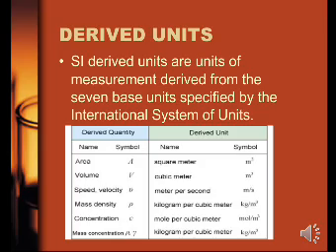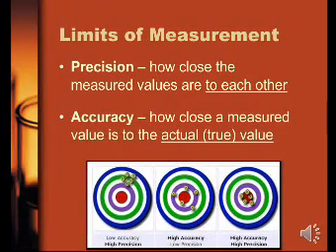Now the limits of measurement. Two topics are given here. One is called precision. How close the measured values are to each other. That means if you are calculating anything and you are getting more than one result, that means 2-3 results are there, then if the results are close to each other, it is called precision.